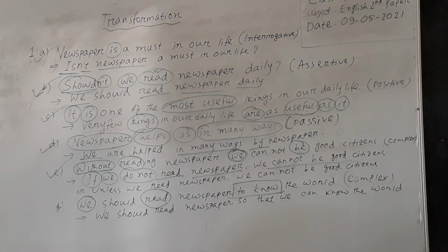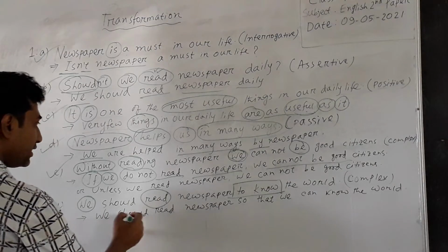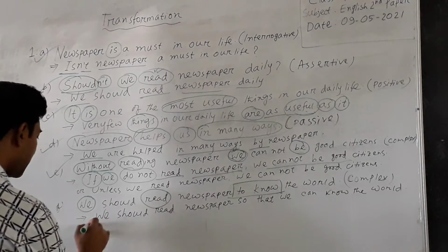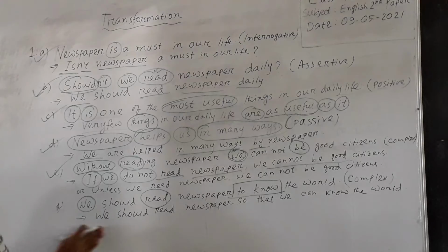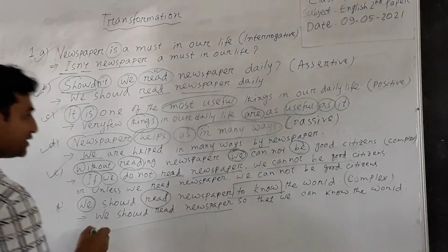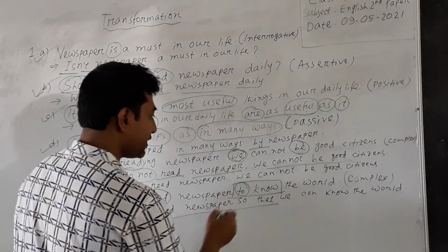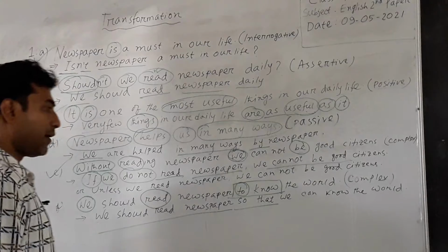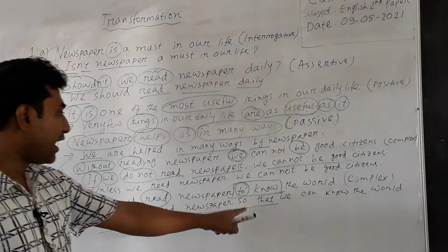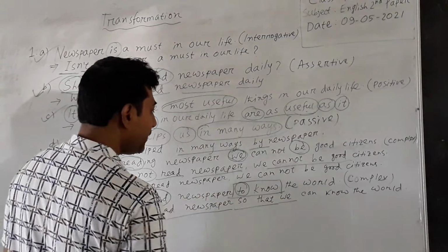First of all, we have to write the words up to newspaper. Dear students, we have written we should read newspaper. Then instead of to, we have written so that. And after writing so that, I have written the subject we.